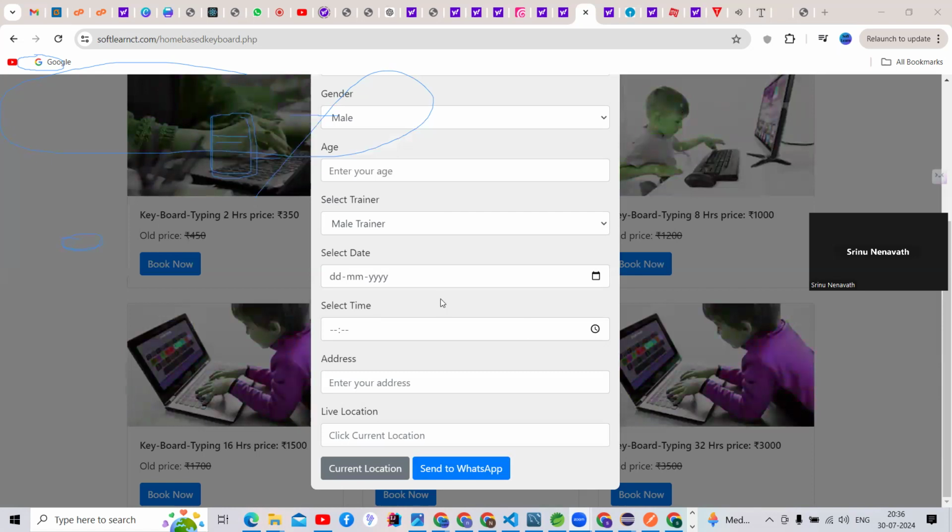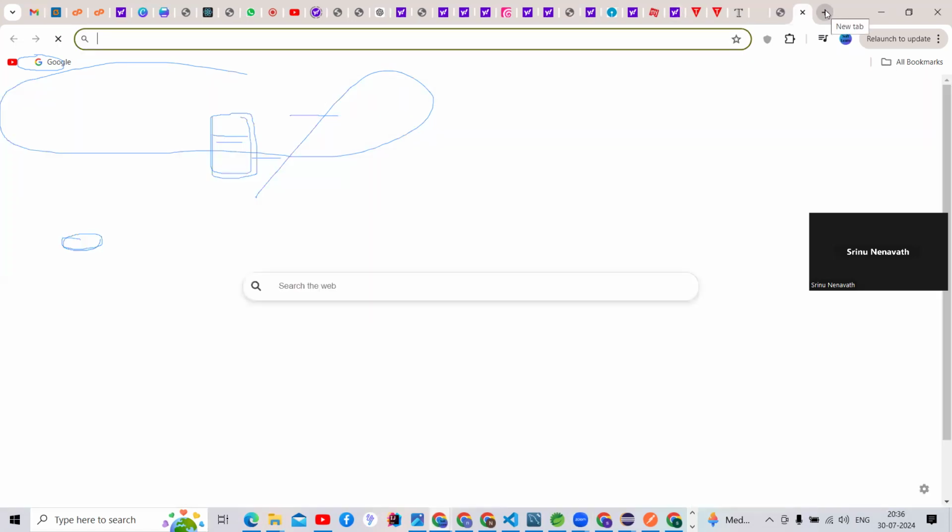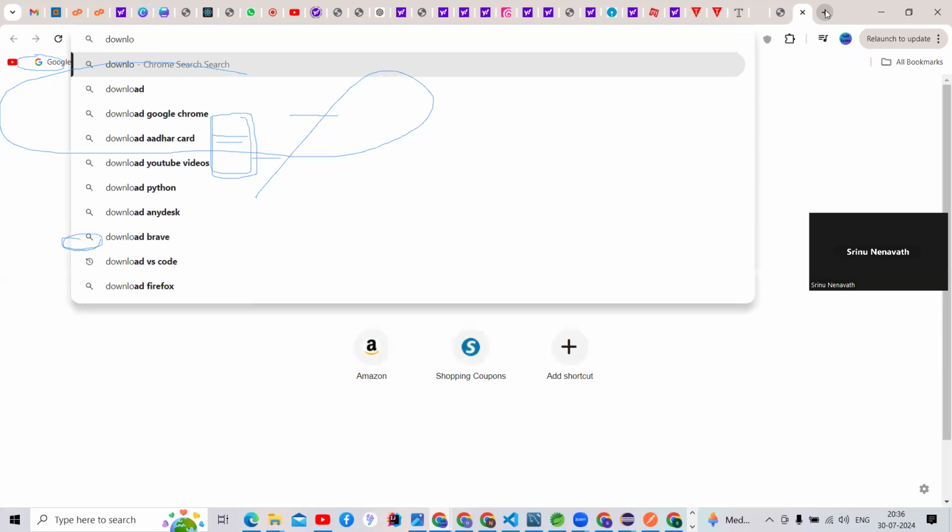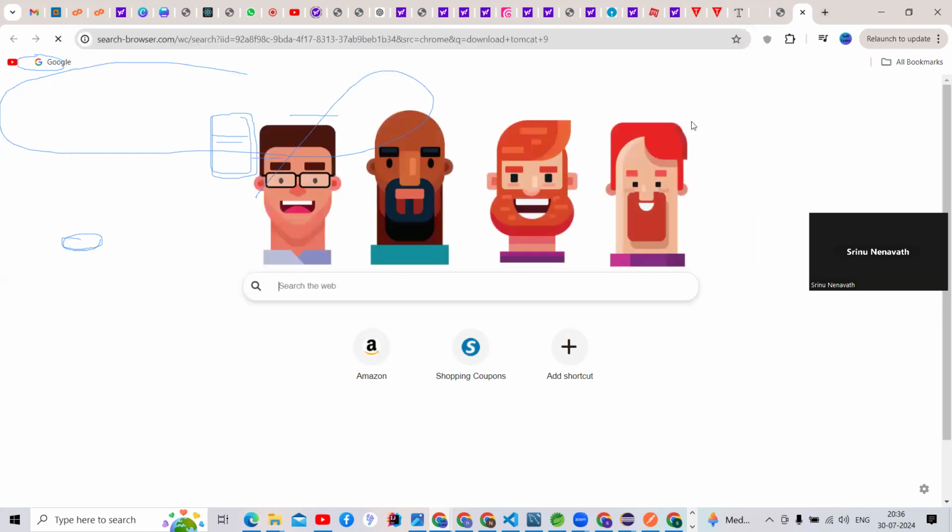Okay, so today we can stop here. You can go through this, and what you have to do is install the server. You can install the Tomcat server externally from the browser. Can you send me the link? Yes, I am going to show you. Download Tomcat 9 server.